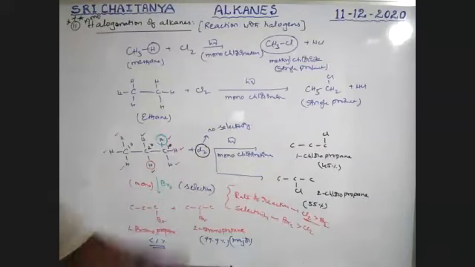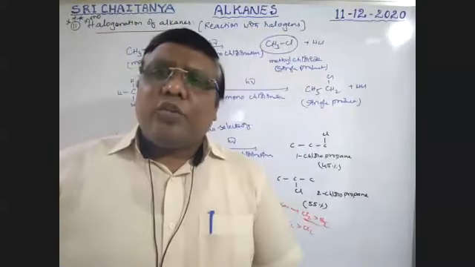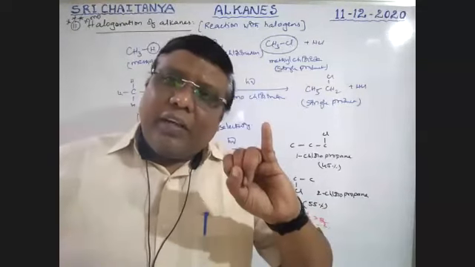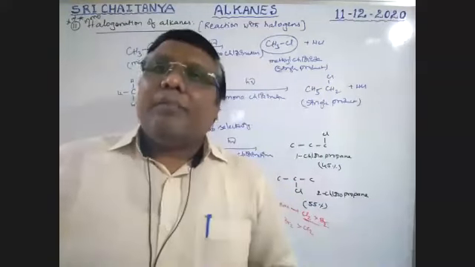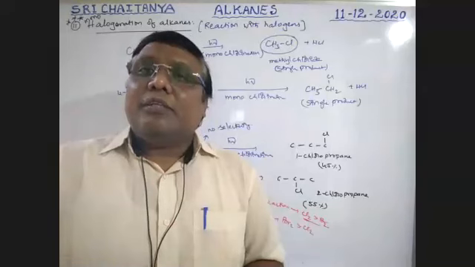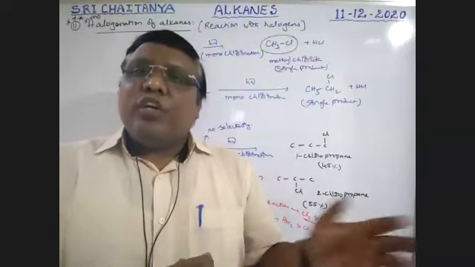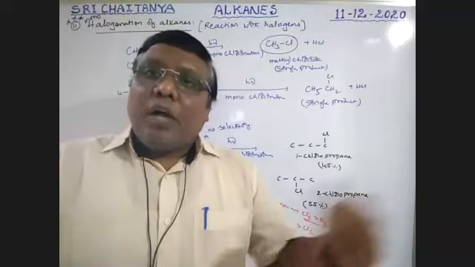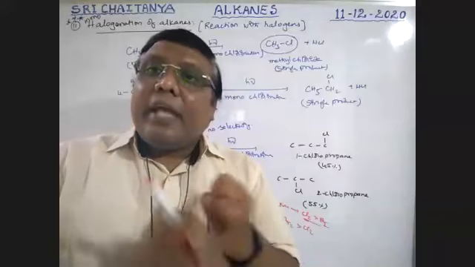That depends on a number of factors, boys. Observe what factors are involved during halogenation. The nature of the halogen is required. So chlorination gives one pathway, bromination gives another pathway. The rate of the reaction, which is major, which is minor, what type of products are formed, all these majorly depend on the type of halogen involved.